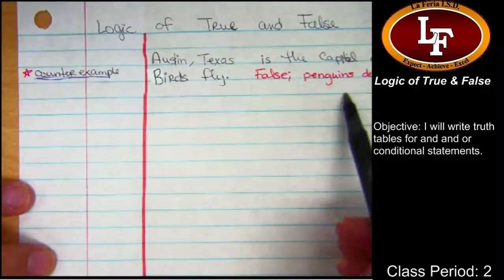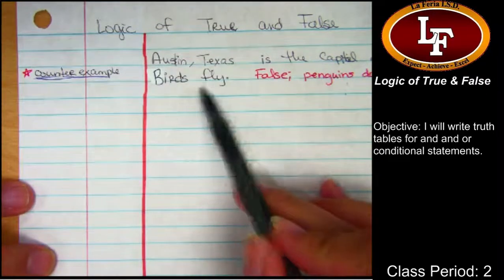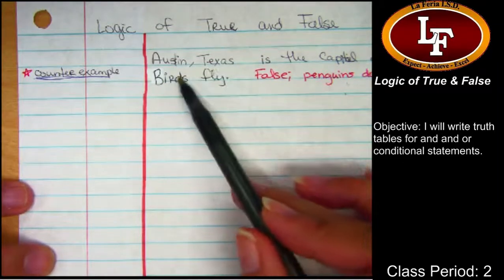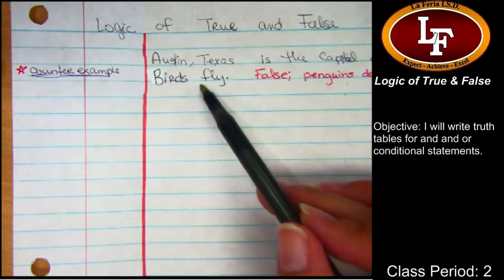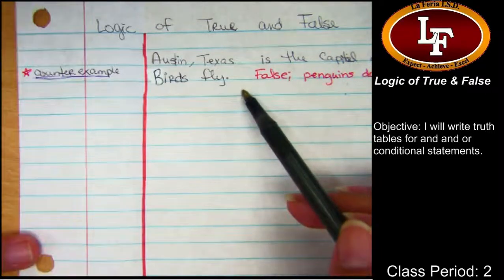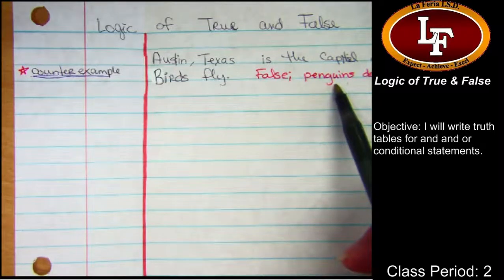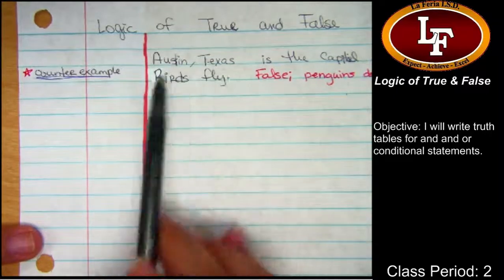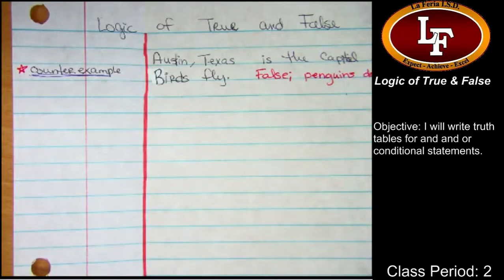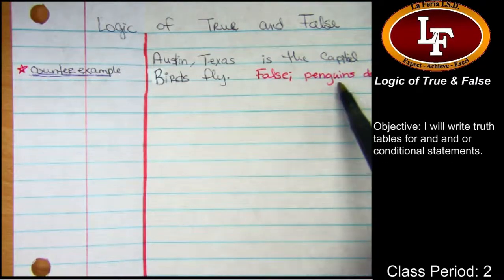Here, the sentence that you gave me, penguins don't fly, didn't negate this statement. This wasn't birds do not fly. This was telling me that here's a bird that doesn't fly. If it would have said, do all birds fly, that would have been false. You're right. And since this one doesn't have any all, some, or none, we have to assume it's all of them. If you put most birds fly, then maybe that would be true. We're about to talk about this, which I love. So hang on to that thought for a second.